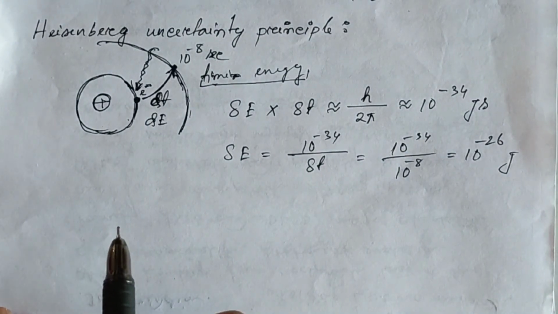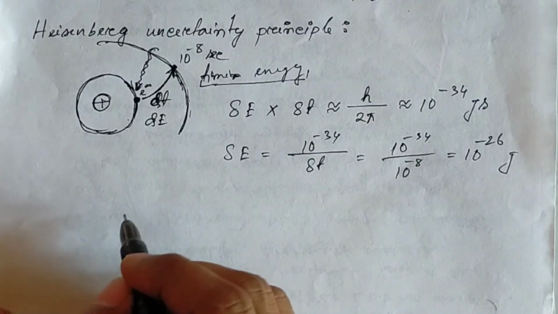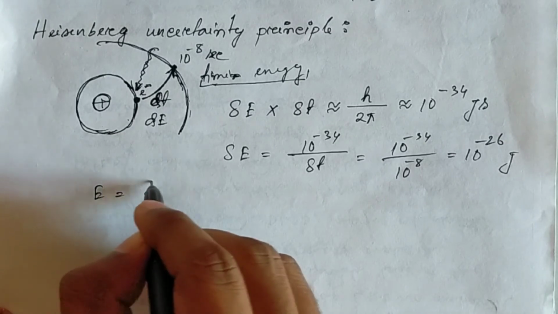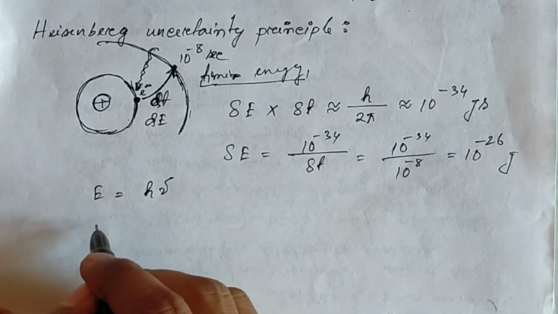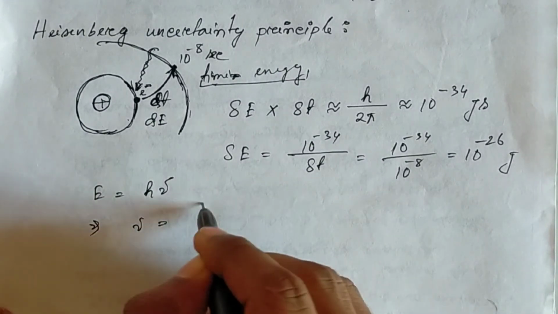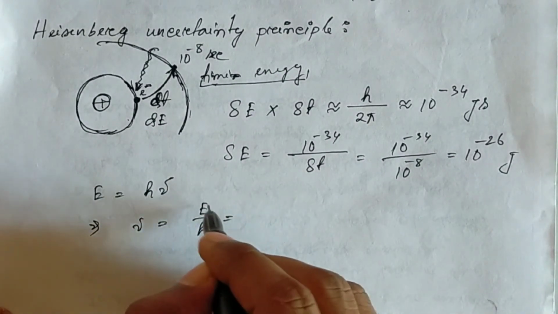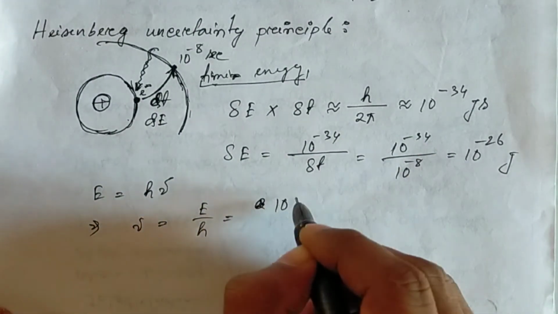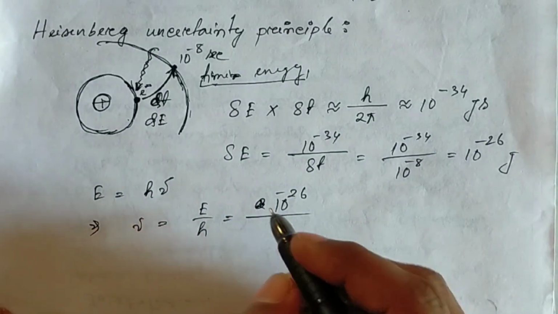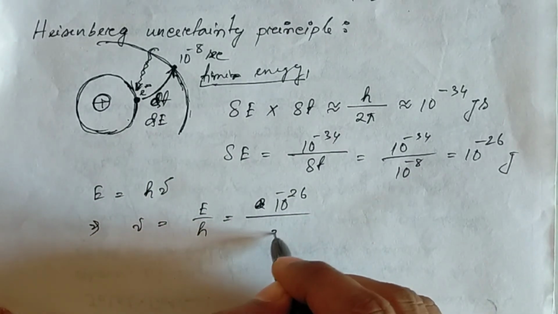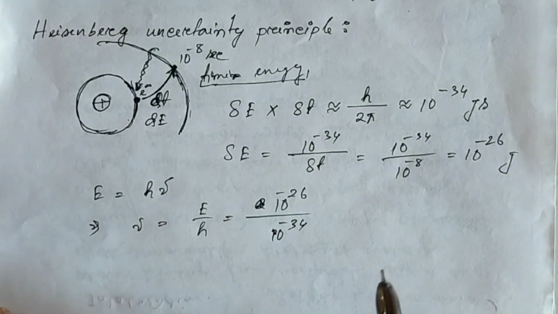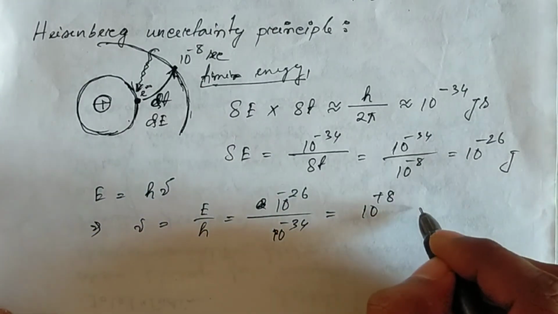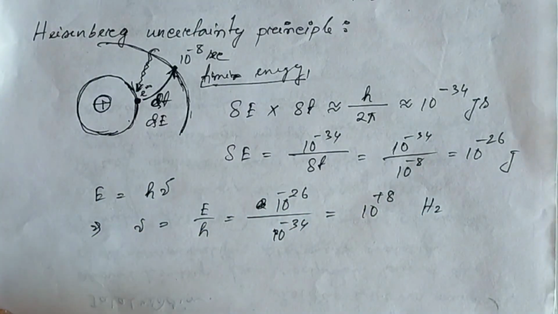Next, as we know that energy E is equal to h nu, so nu will be equal to E by h. So the energy uncertainty is 10 to the power minus 26, and Planck's constant is approximately equal to 10 to the power minus 34. So it will give you 10 to the power plus 8 hertz.